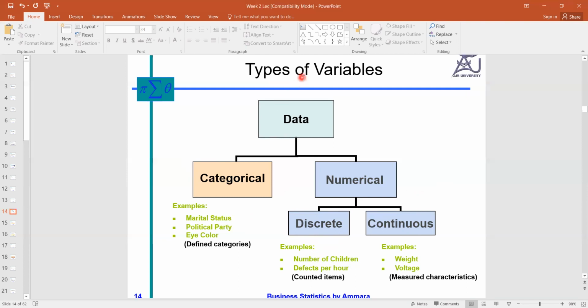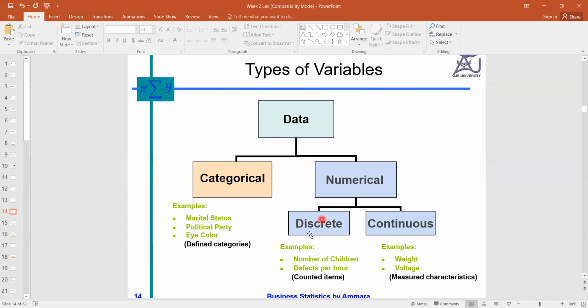So here we can conclude that we have two types of variables, categorical and numerical, qualitative and quantitative. Categorical means qualitative, whereas numerical means quantity, number. Further, we can define numerical as discrete and continuous.